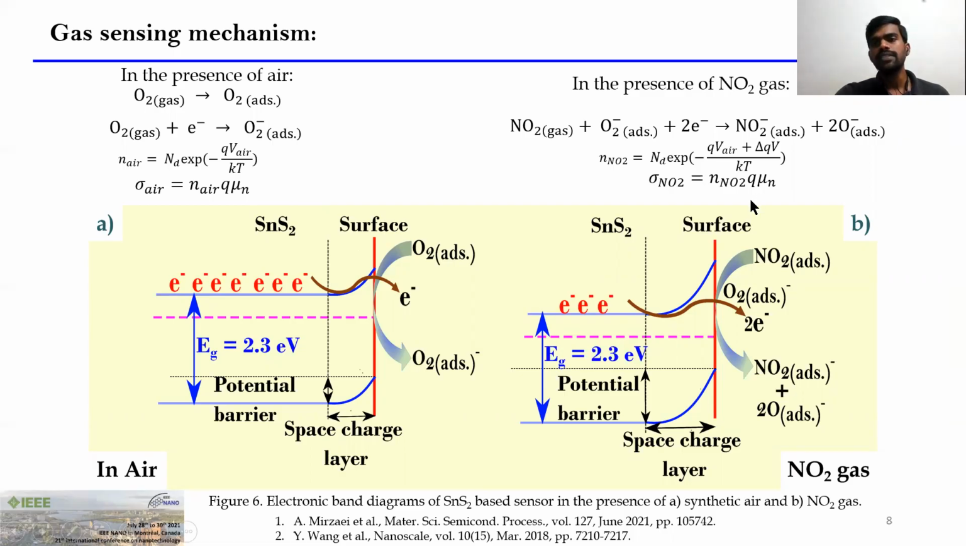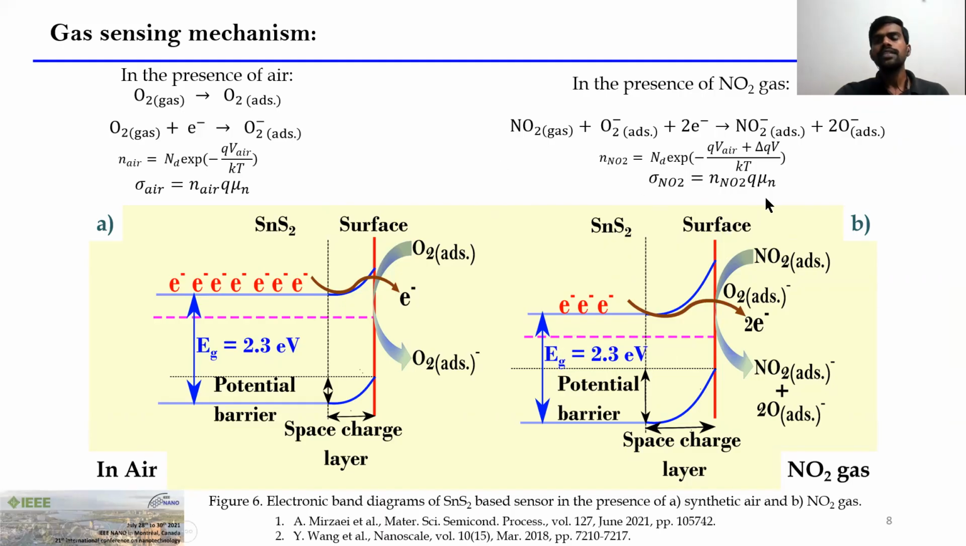Subsequently, we expose nitrogen dioxide onto the sensor. It has an oxidizing nature. It accepts an electron and reacts with the pre-chemisorbed oxygen ion and forms NO2- and 2O-. Hence, it widens the space charge layer with an increment in potential barrier height. Therefore, charge carrier concentration in the sensor decreases further, conductivity decreases, and thereby resistance increases further in contrast to the resistance of the sensor in the presence of oxygen or synthetic air. So this might be the plausible sensing mechanism happening in the SnS2 sensor.